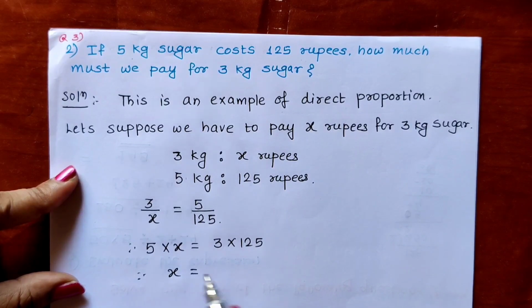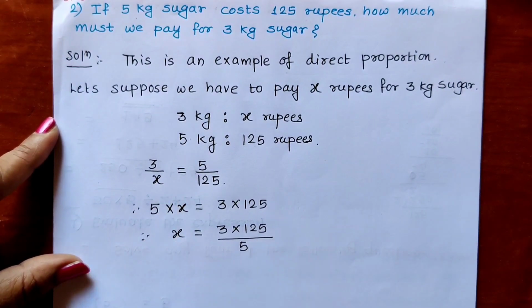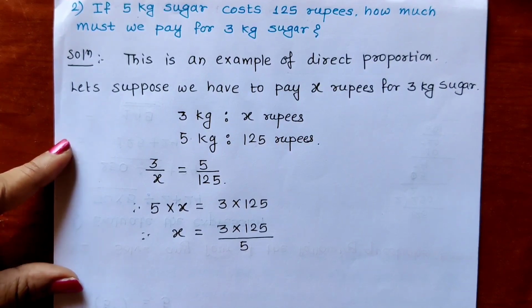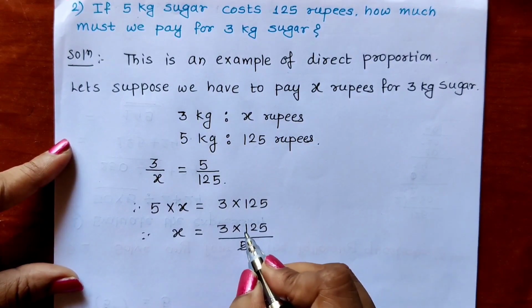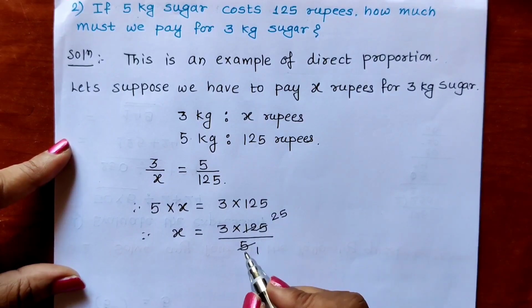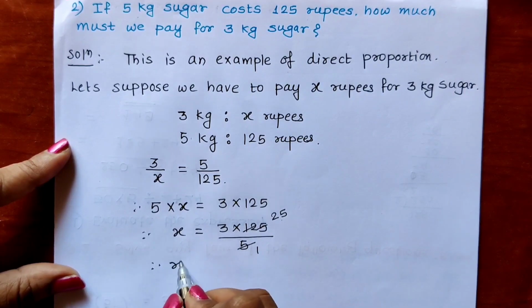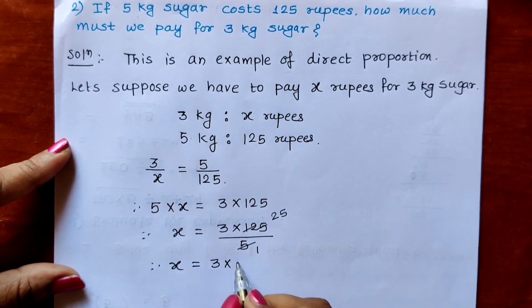Therefore, x will be equal to 3 into 125. Now I am transferring this 5. It will become divided by 5. We have transferred this 5 from the left hand side to the right hand side, and it will go in the denominator. Now we can cancel this. 5 1s are 5, 5 2s are 10, 5 5s are 25. If you divide 125 by 5, you will get 25. So x is equal to 3 into 25. 3 into 25 is 75.